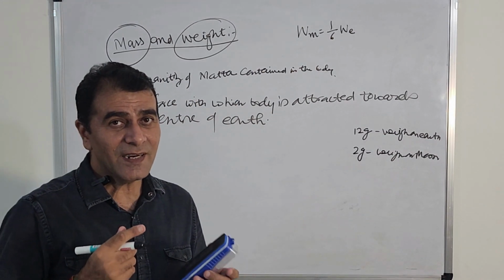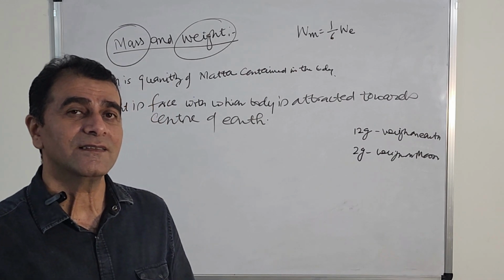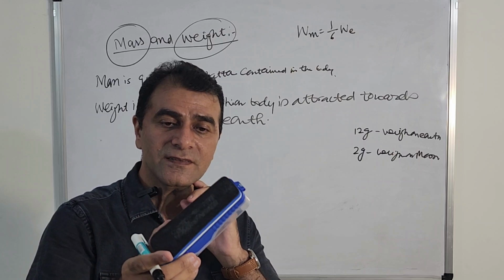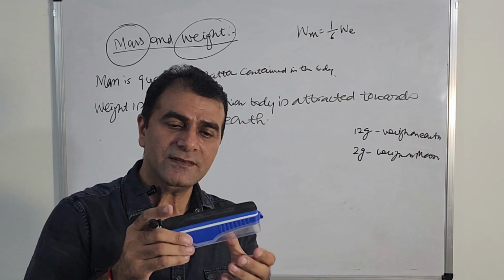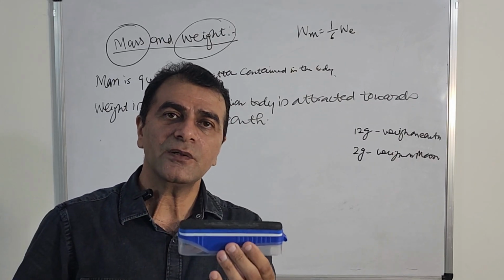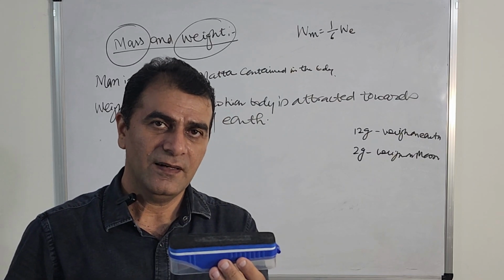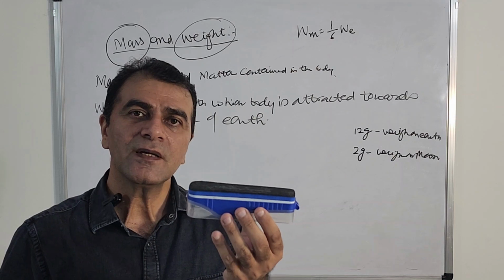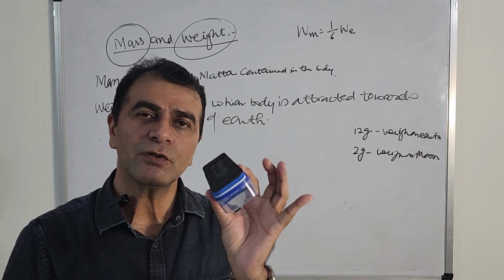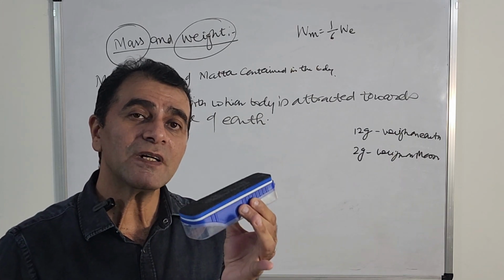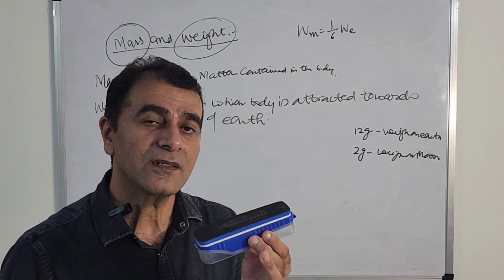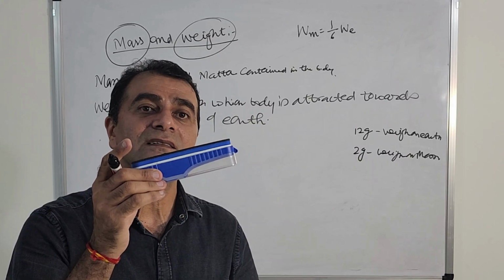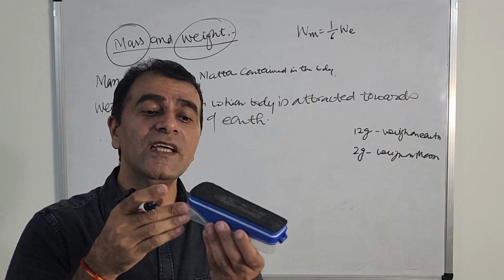So did you understand the difference between mass and weight? Clearly, when you take this example and measure it on the surface of earth, let us say it is 12 gram. Take it on the moon, again measure it. It is 2 grams. Do you know what that 12 gram and 2 grams are? They are the weight of this pen, not the mass, because mass is not changed.